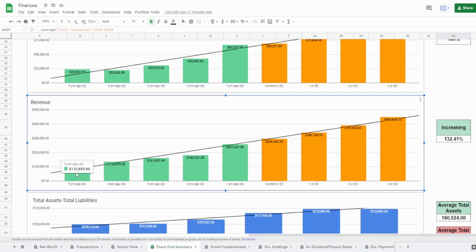Next, we got the revenue 5 years ago of $111 billion to 1 year ago of $258 billion, which is an increase, guys, of 132.41%. Another massive increase in another metric. And again, just as we saw with the free cash flow and income, a nice steady graph. In fact, in this one, we actually see even less of an increase when it comes to the 2 year ago mark to the 1 year ago mark.